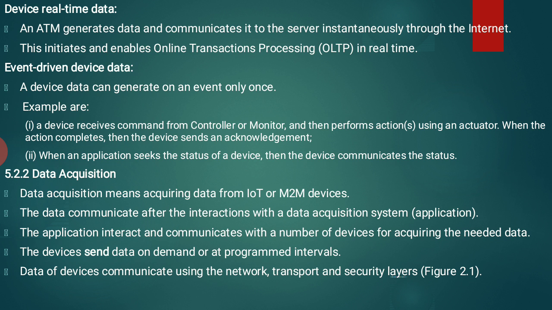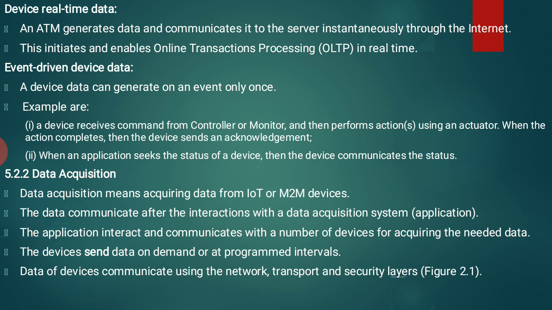Now let us see what is 5.2.2, data acquisition. Data acquisition means acquiring data from IoT or M2M devices. Whatever data we acquire from IoT or machine to machine devices is called data acquisition. The data is communicated after the interaction with the data acquisition system. So the generated data can be communicated after the interaction with an application. Data acquisition systems are nothing but applications.